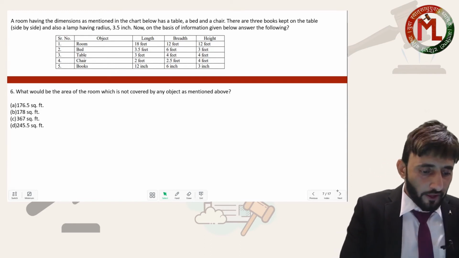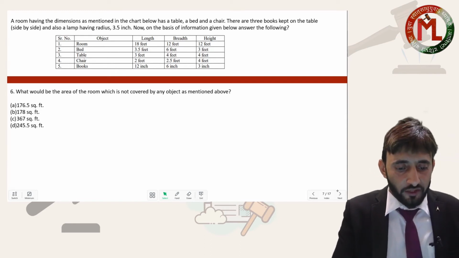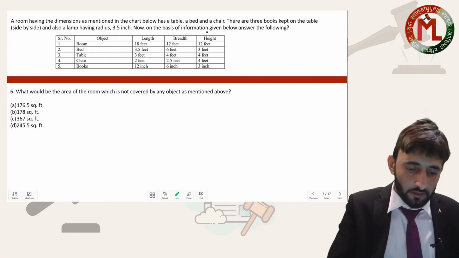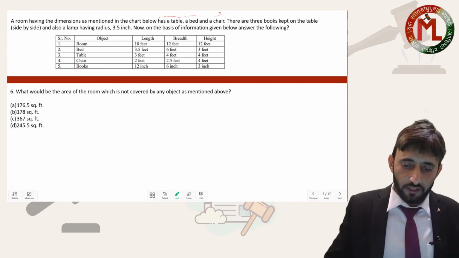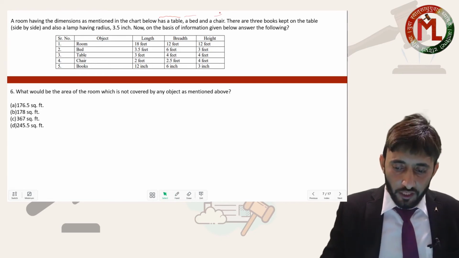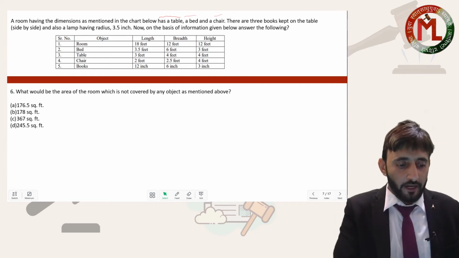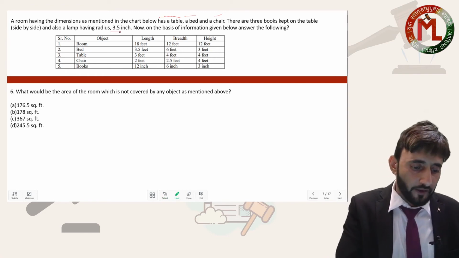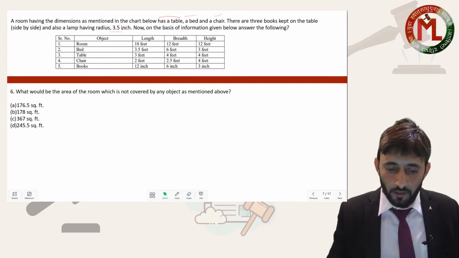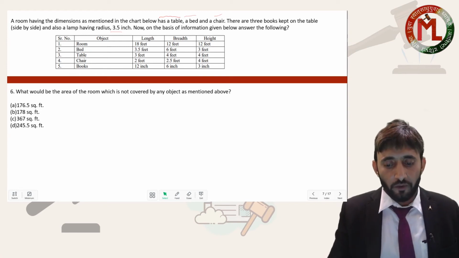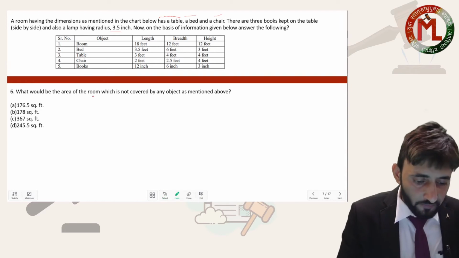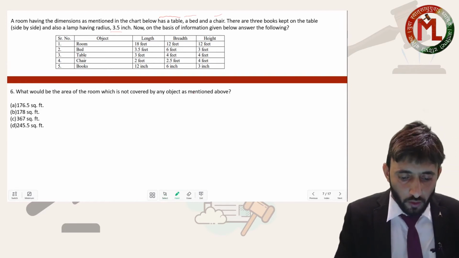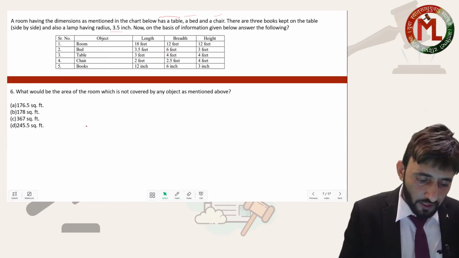A room having the dimensions as measured in the chart below has a table. There is one table, one bed and a chair. There are 3 books kept on the table side by side and also a lamp having radius 3.5 centimeter. On the basis of the information given below, answer the following items. First, what would be the area of the room which is not covered by any object mentioned above?